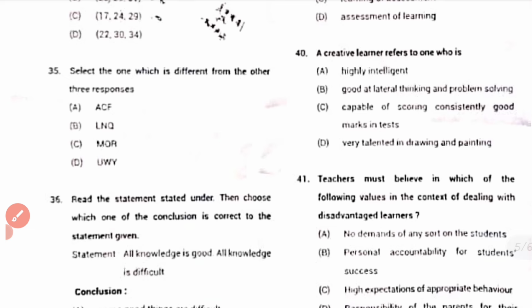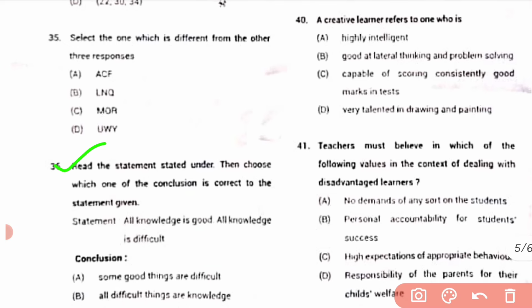35. Select which of the following is different from the others. So the correct answer here is D, because A, C, and F.